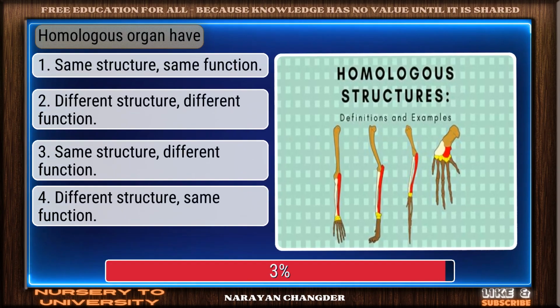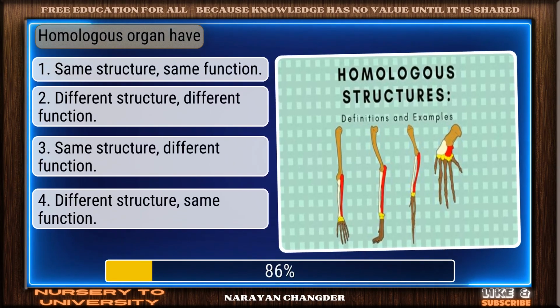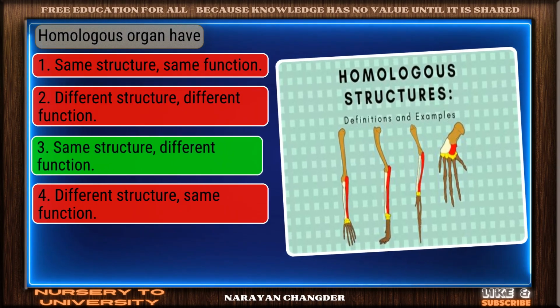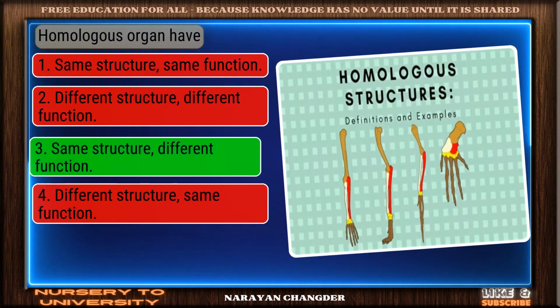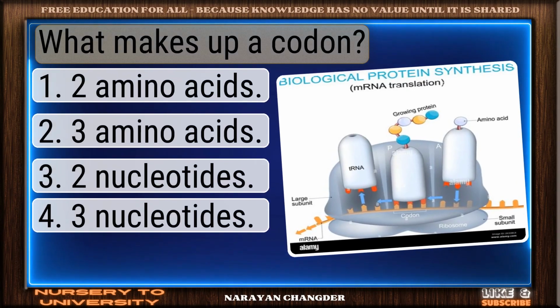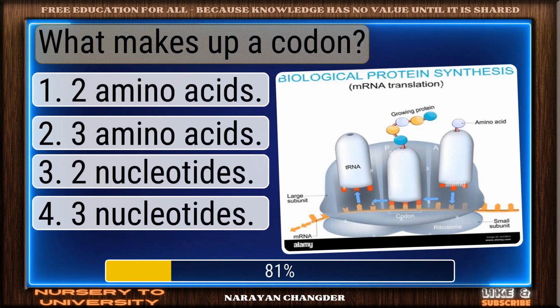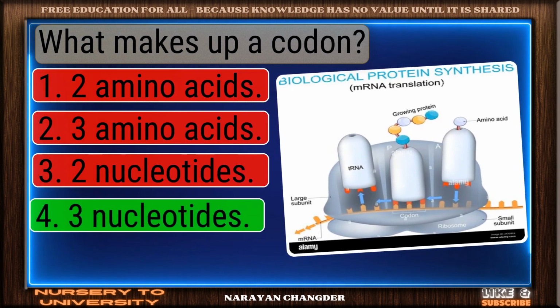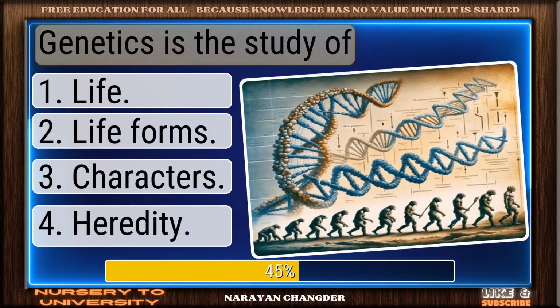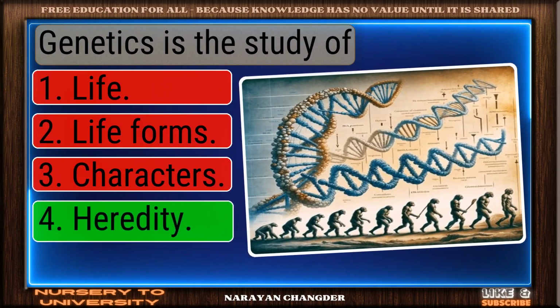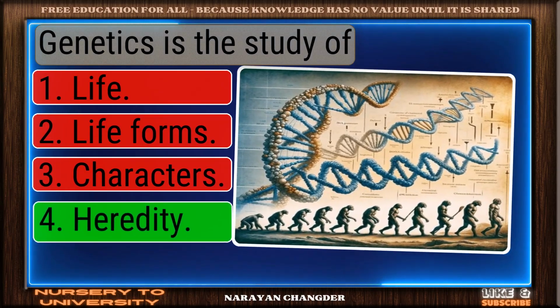Homologous organs have? Great thinking. Same structure, different function is right. What makes up a codon? Correct. 3 nucleotides is spot on. Genetics is the study of. Correct response. Heredity is accurate.